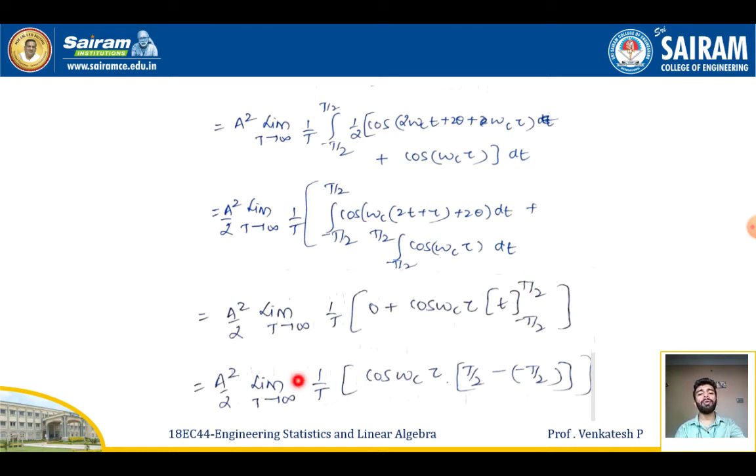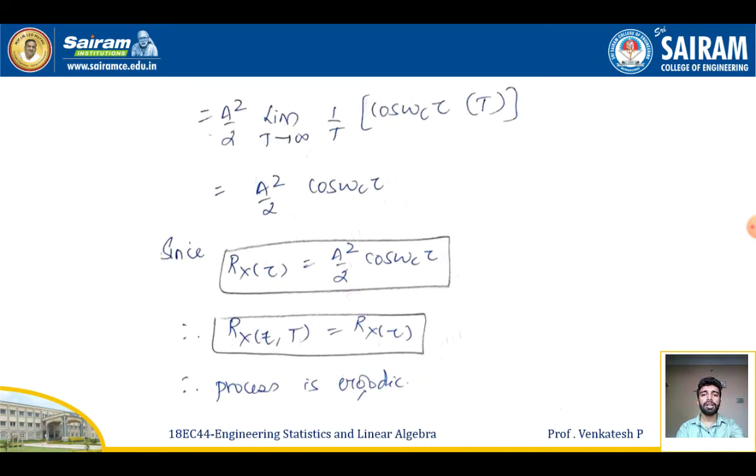A square by 2, limit T tends to infinity, 1 by T, cos omega c tau, T by 2 minus minus T by 2. I got it. On expanding that further, I'll be getting the equation like A square by 2, limit T tends to infinity, 1 by T, cos omega c tau into capital T. T gets cancelled. The value is A square by 2 into cos omega c tau.